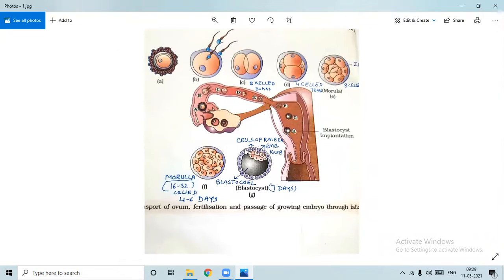So see, this is just a recalling of the different stages. This is the ovum, then the sperm enter over here, then the zygote is formed, and then the zygote gets converted into the 2-cell stage after 30 hours. Yesterday we discussed that. Then the 4-cell stage is there. Then ultimately the morula is formed, and this morula still has the zona pellucida around it.